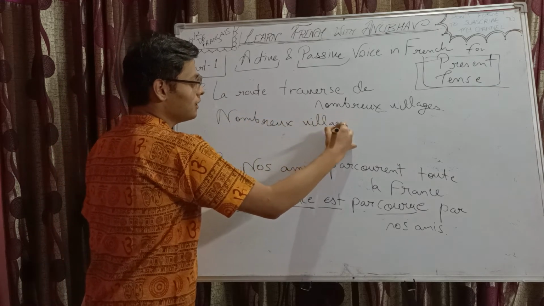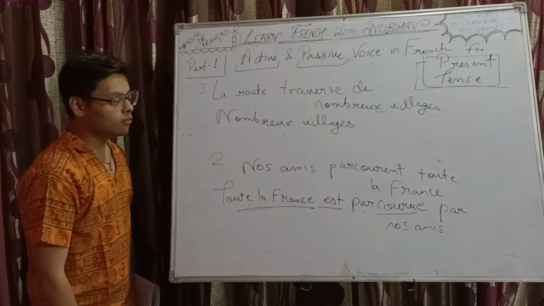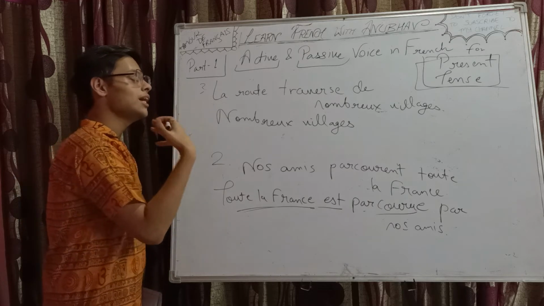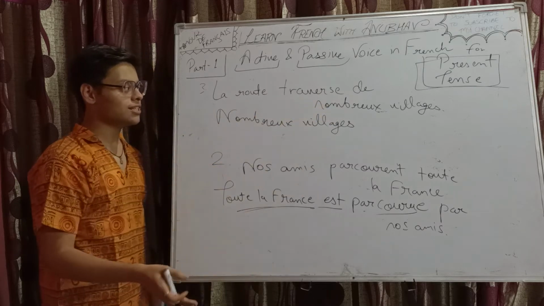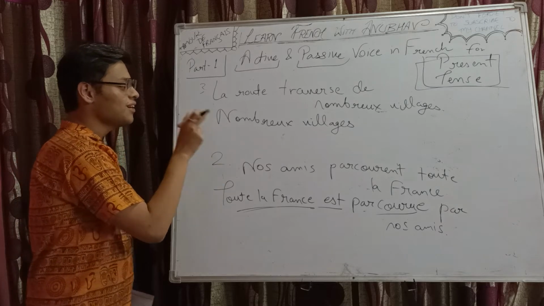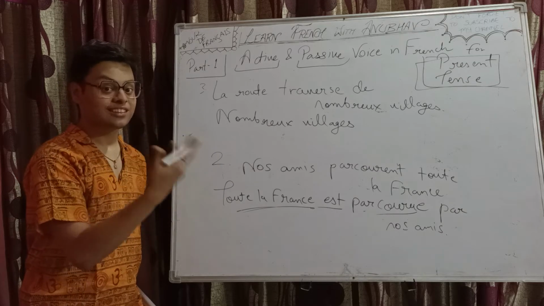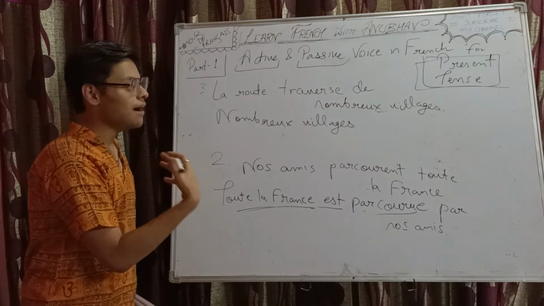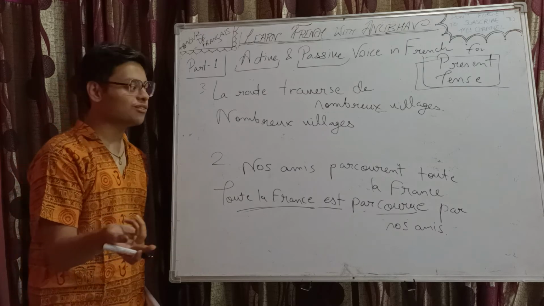Moreover, say you are well versed with active and passive English, and then when you translate it, you get the hint. Right? For example, here, la route traverse de nombreux villages. The route crosses, present simple, right? But here, numerous villages are crossed, crossed, past, right? Are the past participle. Numerous villages are crossed by the road. See? So, sometimes translation also works.